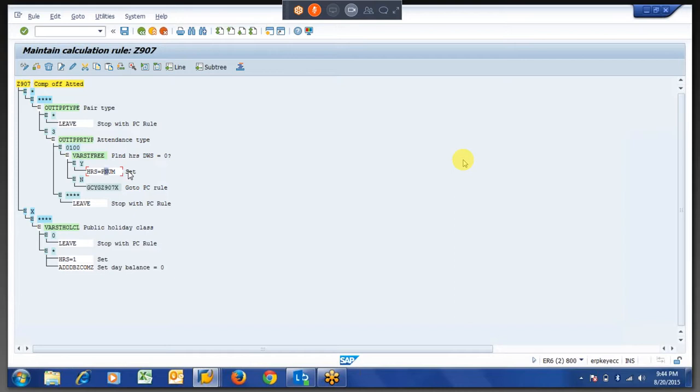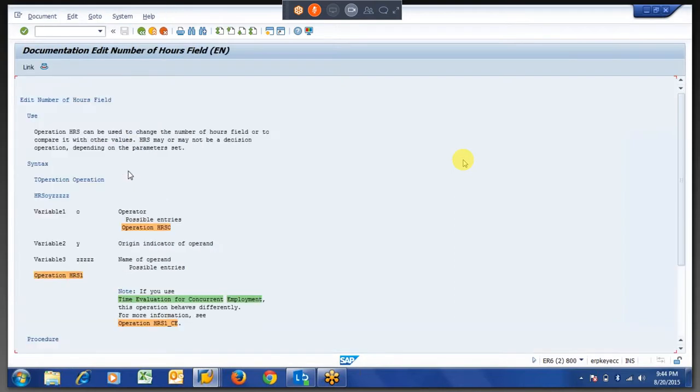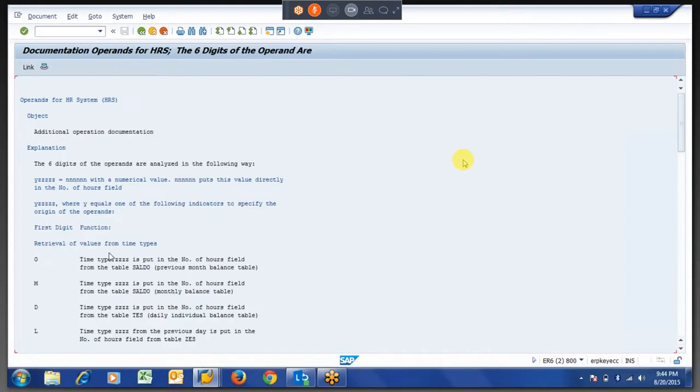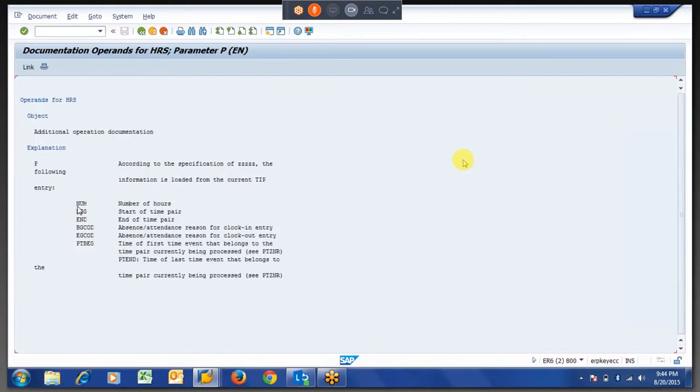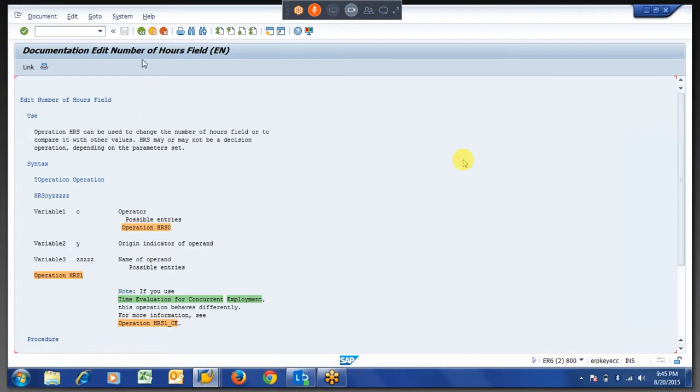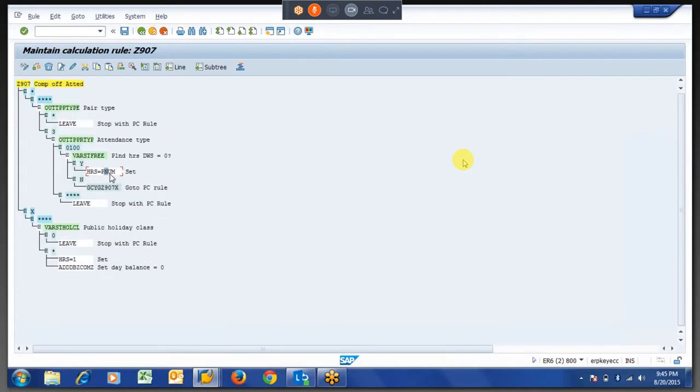You can press F1 as I said every time. You can go here. What is P? Because HRS is equal to, we have given P. Right? Here is the P provided from current pair type. So then if I am going inside that, P num is number of hours. You can get start date, end date and all this stuff again with the same P. So here after P I am using NUM. So I got the number, that is 3, in the particular pair type.